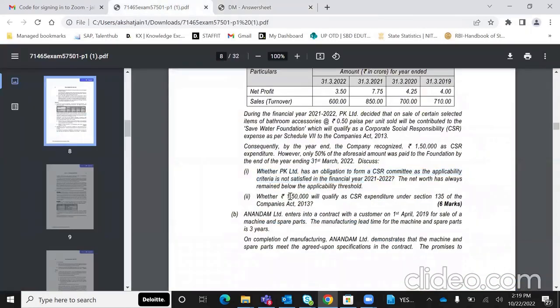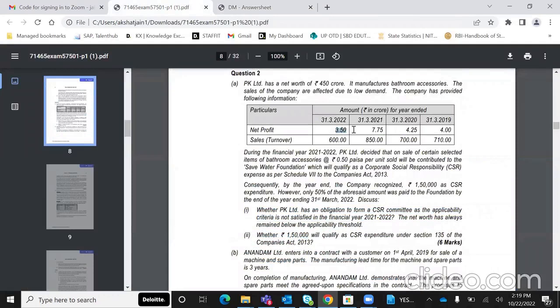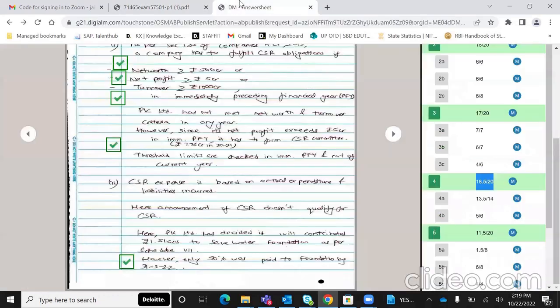Then the second part is whether, क्योंकि आप देखोगे तो current year में net profit is under 5 CR, but preceding year में it's above 5 CR, so hence CSR is applicable. उसका I've got for this part, I've got 2A, step 1, I've got 4 marks on 4.